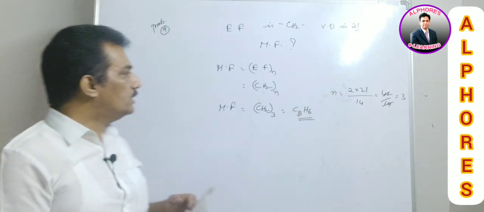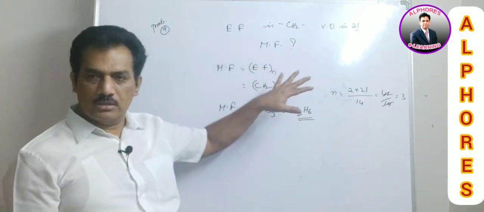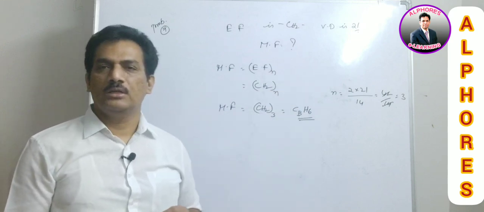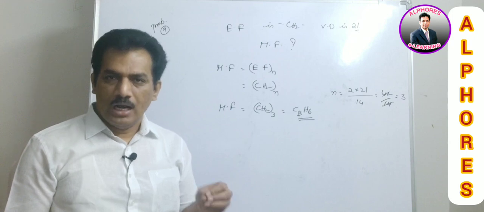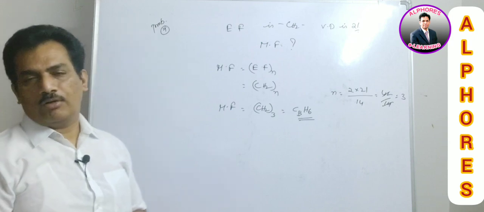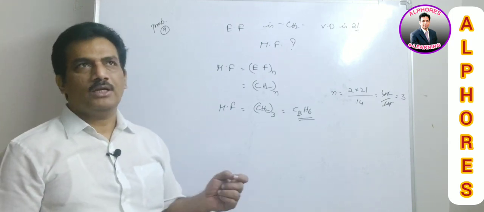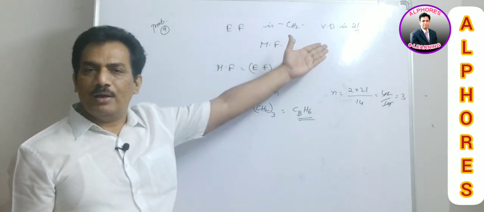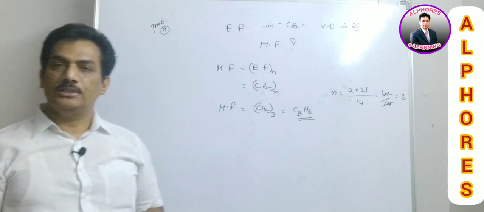Clear? Like that we are having so many models. All these are different models. What we have to do is see what data is provided and how it is related to the required data. Say for example, molecular weight they may provide directly, or indirectly in terms of vapor density or in terms of density.